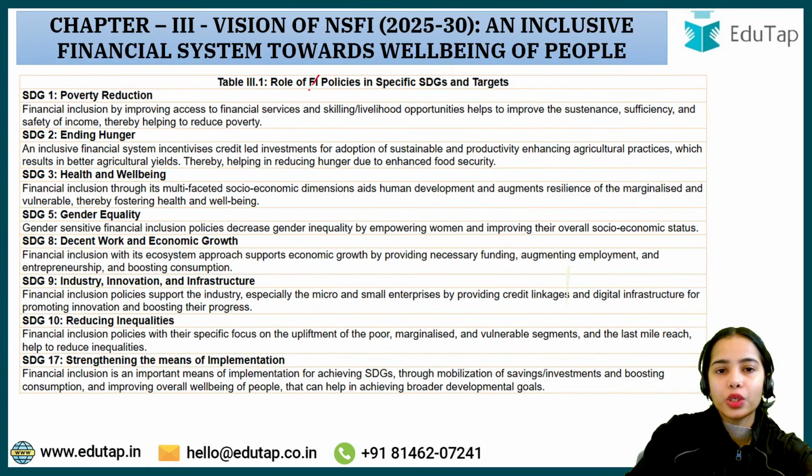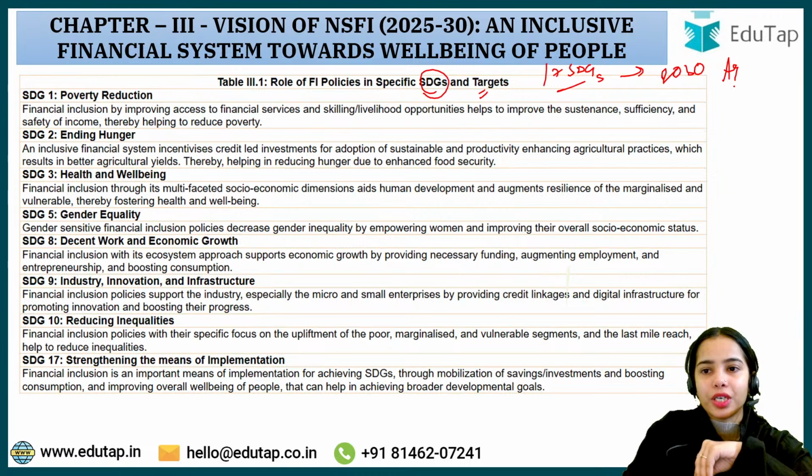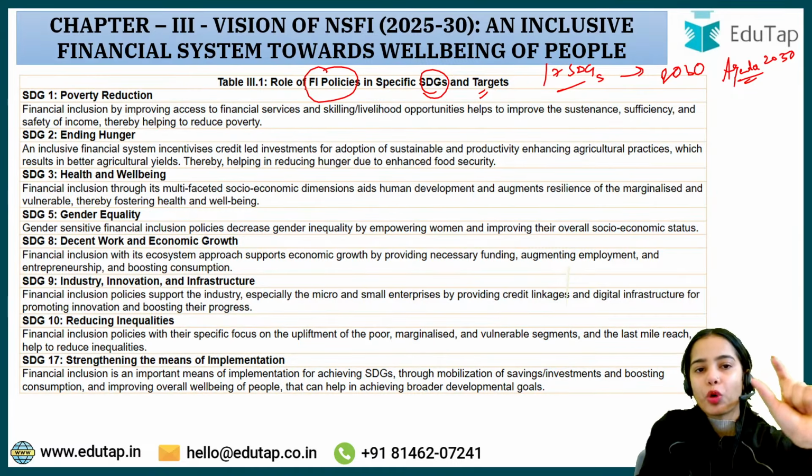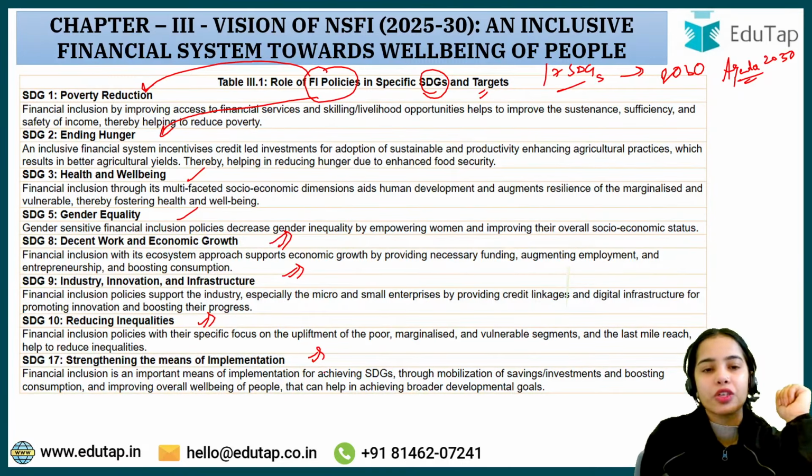So see, the role of financial inclusion policies in specific sustainable development goals and targets. There are 17 sustainable development goals that have to be achieved by 2030. So there is Agenda 2030. The financial inclusion policy will help in poverty reduction, ending of hunger, health and well-being, gender equality, decent work and economic growth, industry innovation, infrastructure, reducing inequality, strengthening the means of implementation.